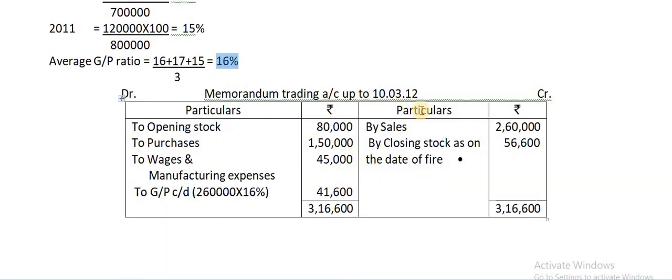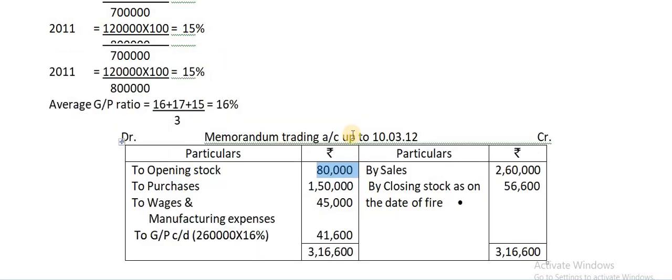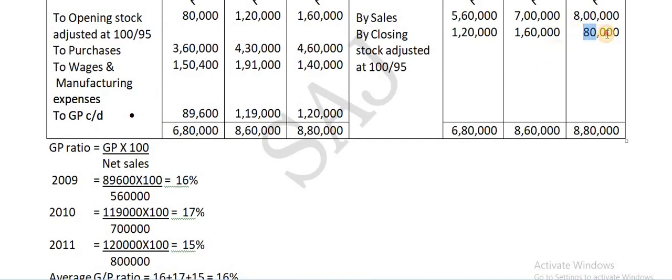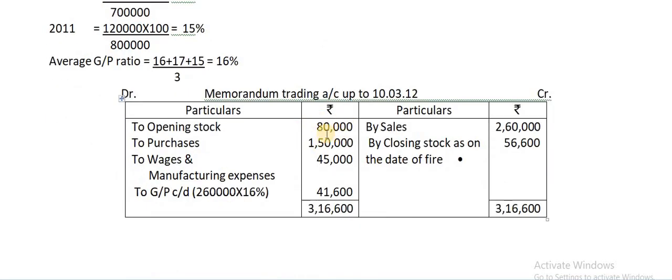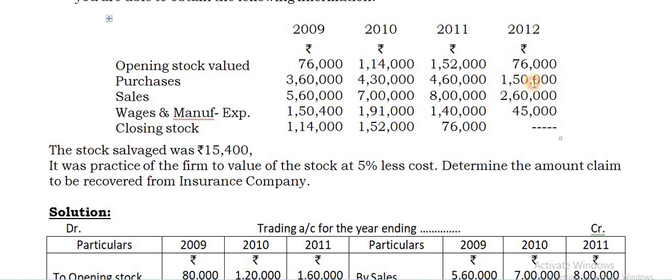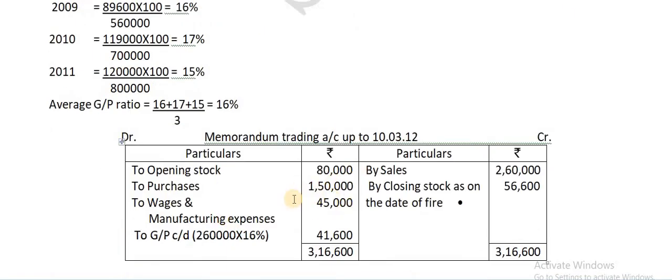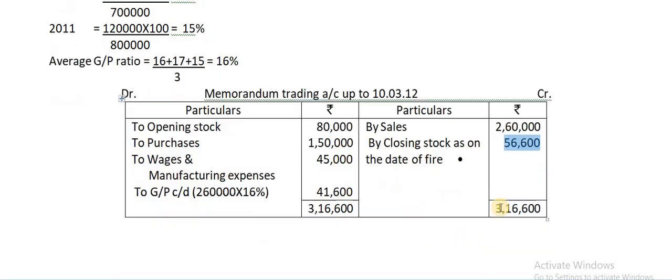Already here it is being done. The last year's closing stock of 80,000 becomes the opening stock here. Purchase for this year is 1,50,000 and wages are 45,000, the same is taken here. Then on the credit side, sales and closing stock, the difference is the amount. So on 2,60,000 you apply 16%, which gives you the amount of GP to be taken. So this total and the difference is 56,600.